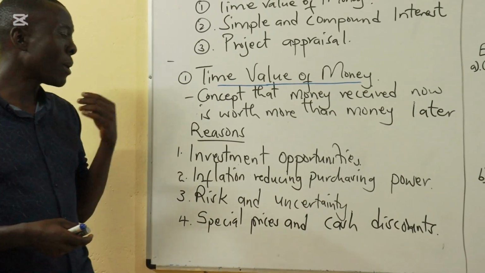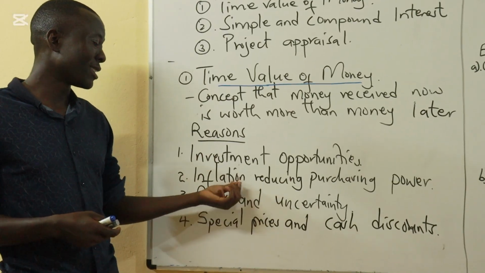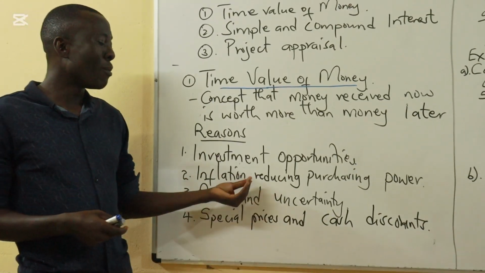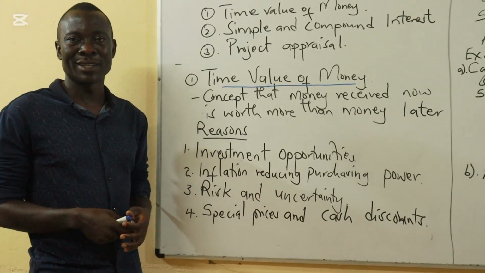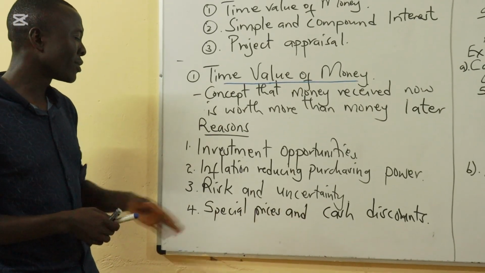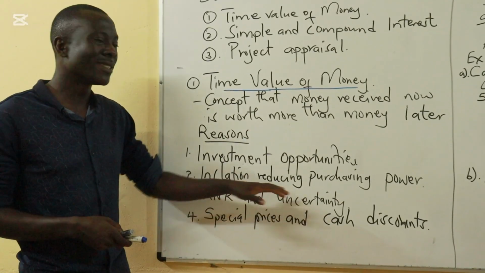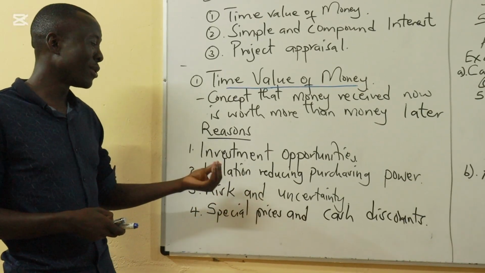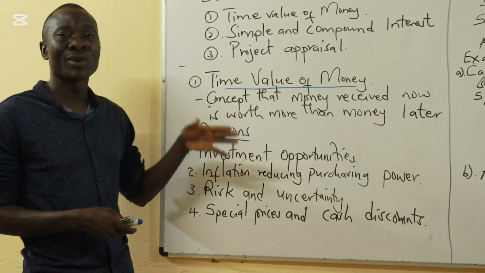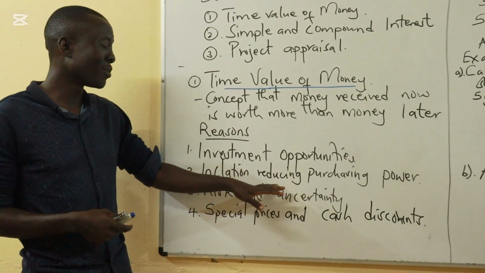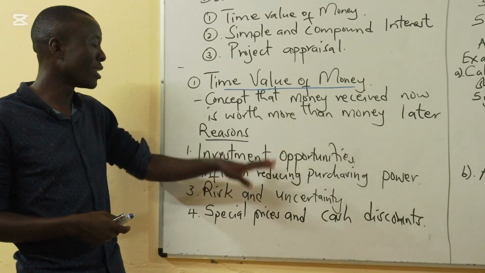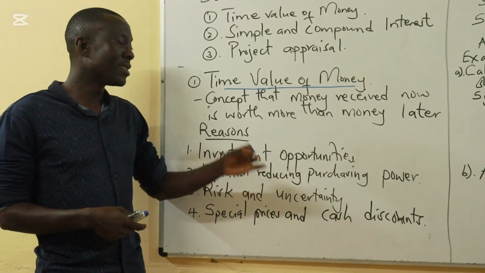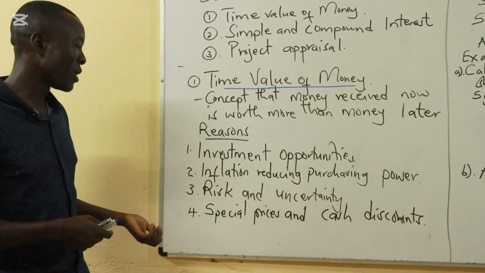Secondly, money at hand now has more purchasing power than money received later. Because of inflation, prices keep rising, and what you can afford now with a specific amount of money cannot be afforded in future. People will prefer money now because of changes in the purchasing power of that money.